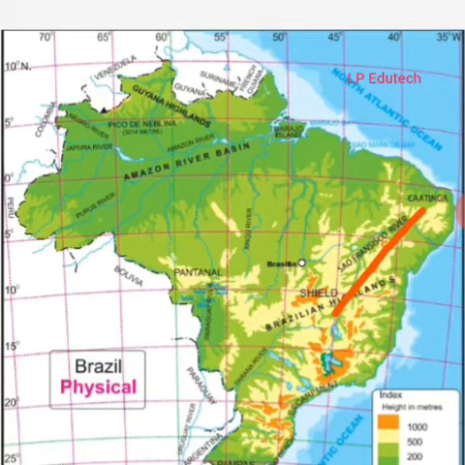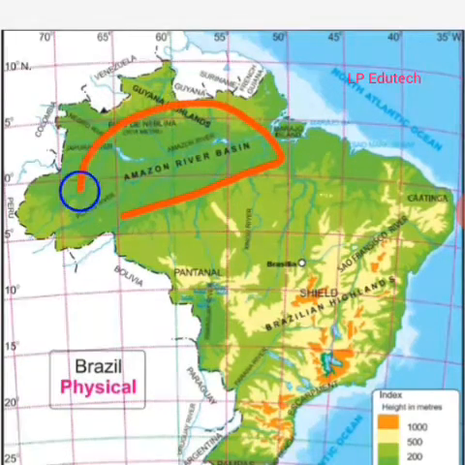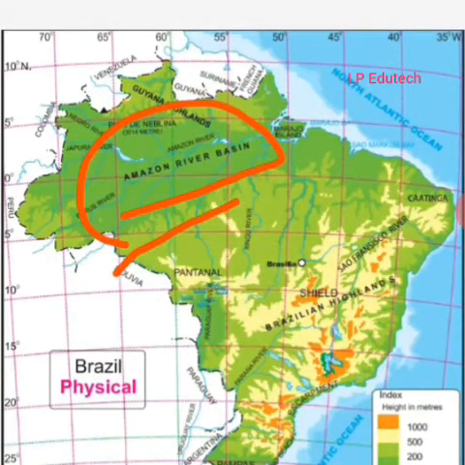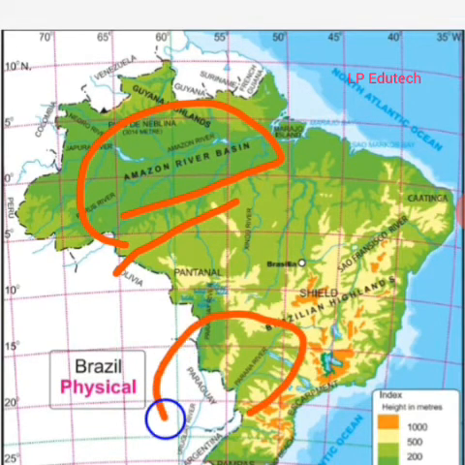The next part that we are going to study is the plain. Now what is a plain? It is a broad area of flat land. So how much broad flat land does Brazil have? The plains in Brazil are confined to two areas, namely the Amazon basin, mainly the Amazon river basin part, and the Paraguay and Parana source region in the southwest. Here lie the Parana river and the Paraguay, in the southeast part.